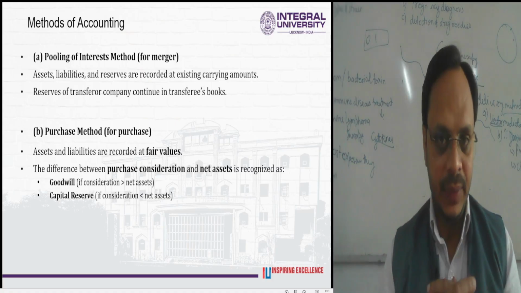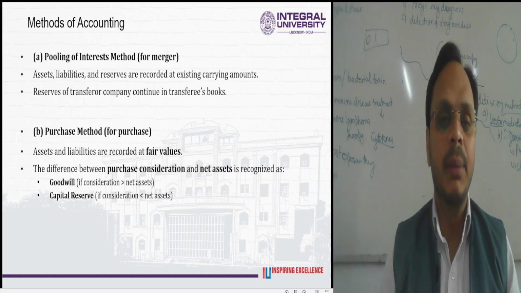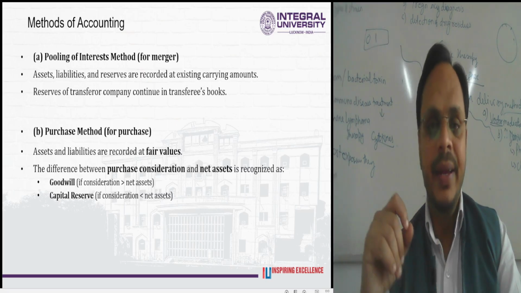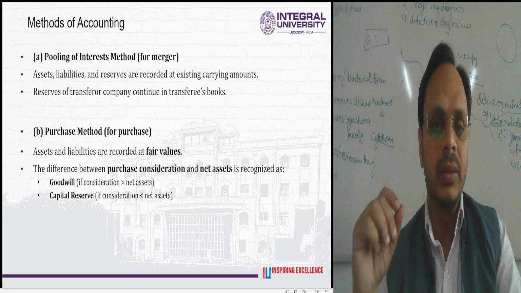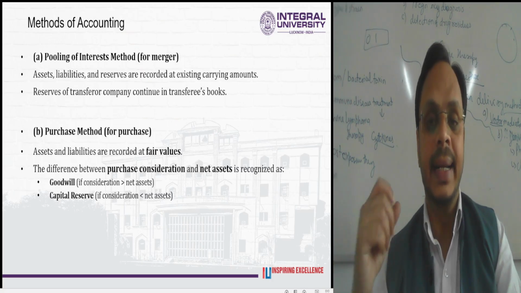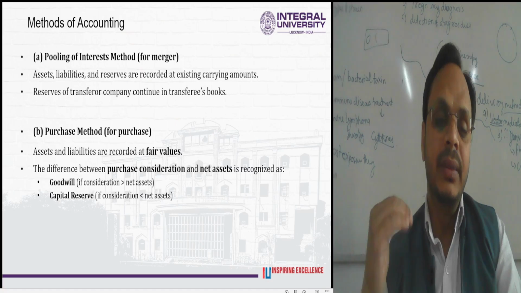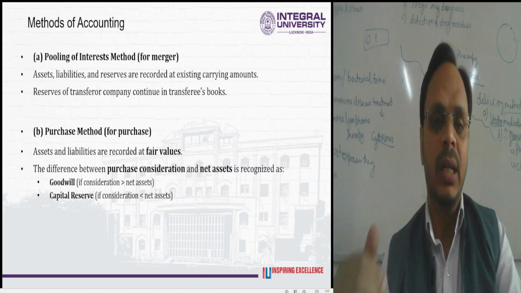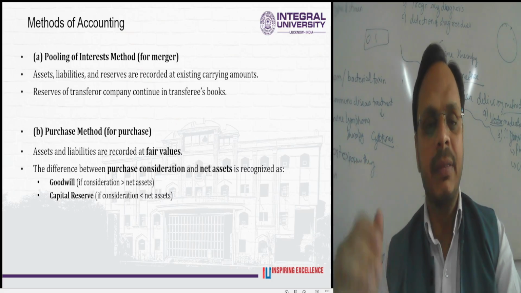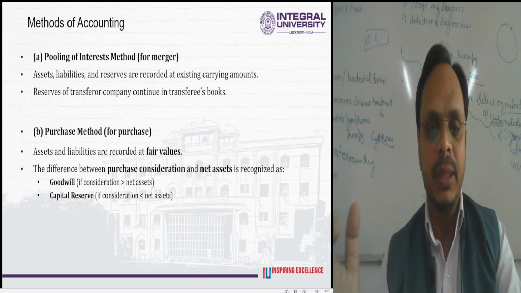So we have discussed accounting for the amalgamation of companies in the case of a merger. All the liabilities, assets and reserves are recorded at the existing carrying amount. If there are any kinds of reserve, for example capital reserve or general reserve, they continue in the books of the transferee company.